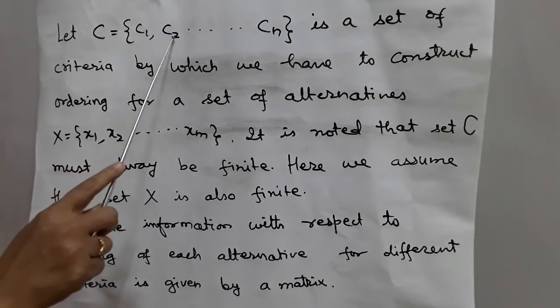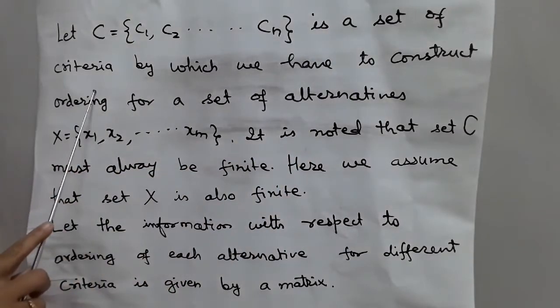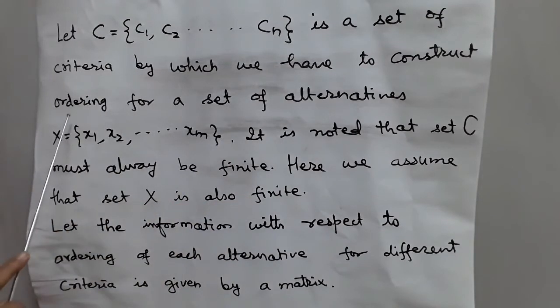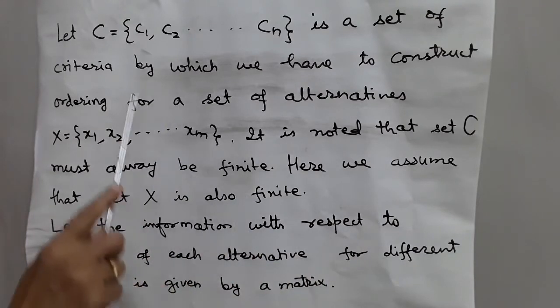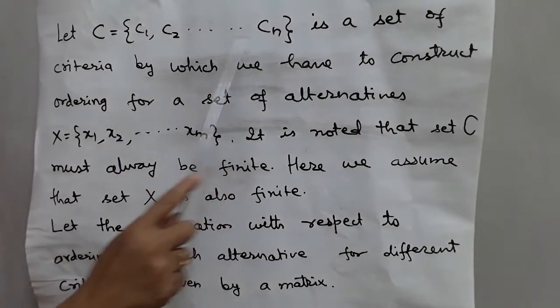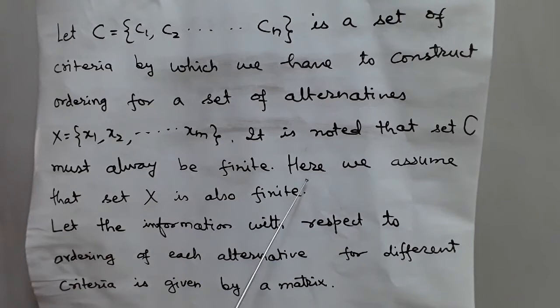Let C = {C1, C2, and so on, Cn} be the set of criteria by which we have to construct ordering for a set of alternatives X = {x1, x2, and so on, xm}. It is noted that the set C must always be finite. It means the number of criteria must be finite. Here we assume that the set X is also finite. It means both sets C and X must be finite.